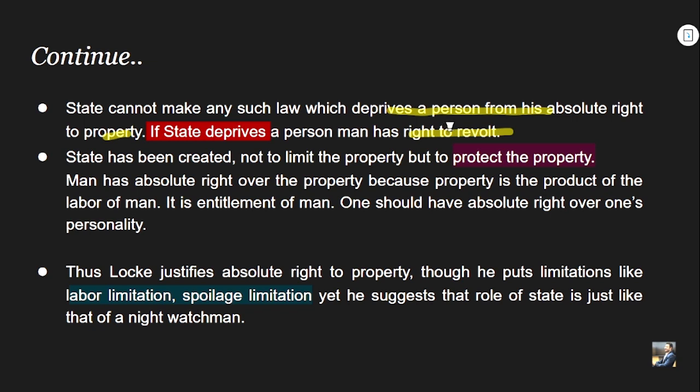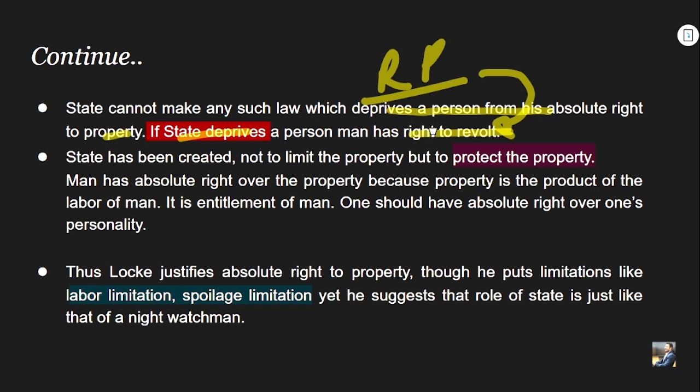Locke propounds that if the state tries to encroach upon or seize or deprive an individual of his right to property in an arbitrary manner, then man will have a right to revolt against the state, which is sovereign, which is supreme, right? This is how important property is for whom? For Locke, right? And hence he says that if the state deprives a person of the right to property, man has a right to revolt.